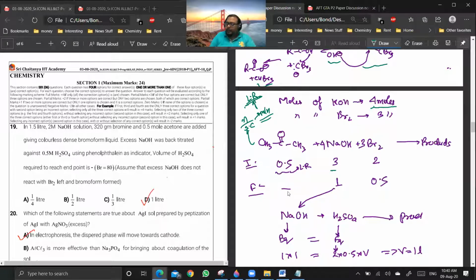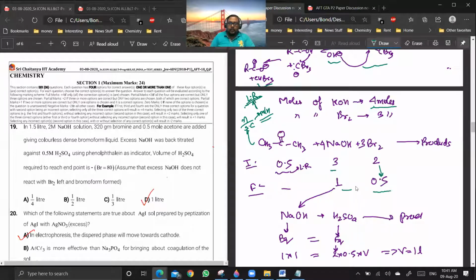So 0.5 will become 0. 1 mole of this is reacting with 4 moles of this, so 0.5 will react with 2 moles of NaOH. So 3 will go to 1. And 1 is reacting with 3 moles of Br2, so 0.5 will react with 1.5 moles of Br2. So this change will be 2 minus 1.5, it will be 0.5. Up to this, everyone is clear? Yes or no?